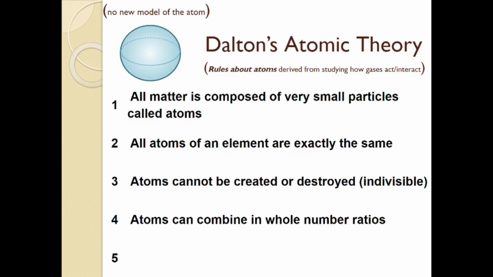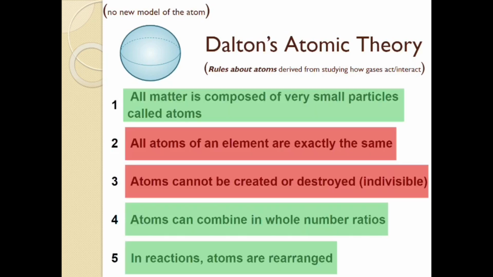Atoms combine in whole number ratios, like H2O is 2 H's and 1 O, not H2.5 O 1.2. It's always going to be whole number ratios that they combine in. And in reactions, atoms only rearrange. They're not created or destroyed, coming back to number 3. They just separate from each other and combine back in different places. And Mr. Dalton was actually pretty close to correct on 3 out of these 5 rules. So I do want you to write them all down, but you can put little checks by 1, 4, and 5 because those are still true.